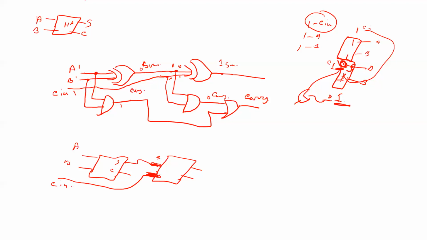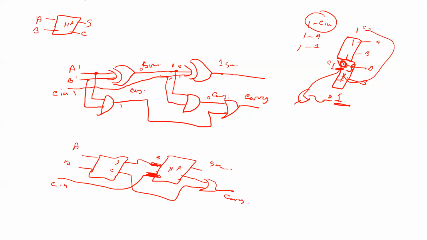This is the Cin, and this is the final sum, and this carry and this carry go to one OR gate. This is the final carry. Okay, clear? Okay, sir. Clear.